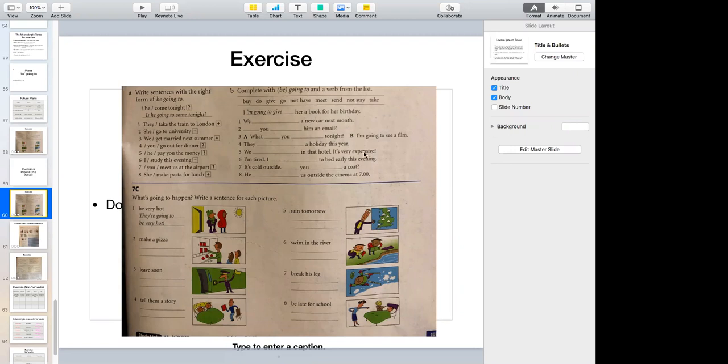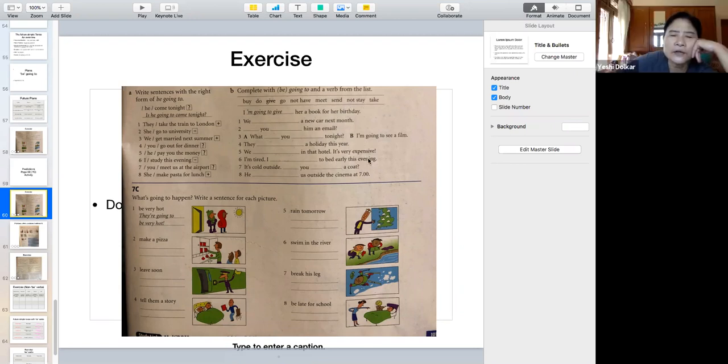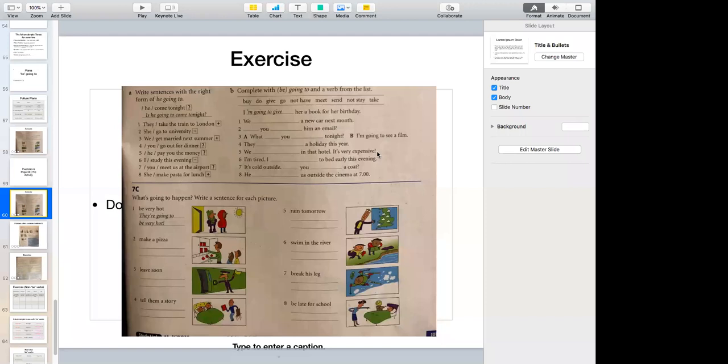Very expensive. Okay. We aren't going to stay in that hotel. It's very expensive. You aren't going to stay in a hotel. It is very expensive. Okay, that's it.